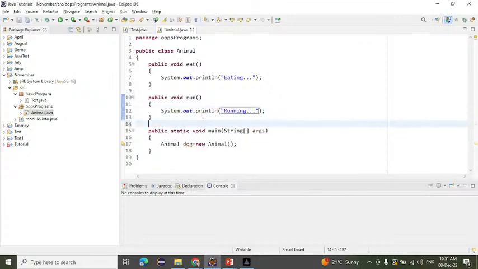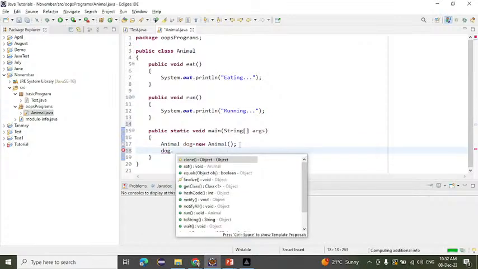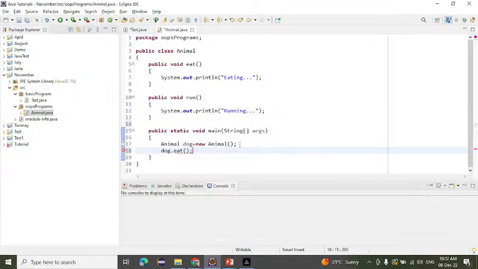Now if you want to call these methods, we will call them with the help of the object. We can easily call these methods like dog.eat and dog.run. Simply I will write dog.eat, and after that simply I will write here dog.run.